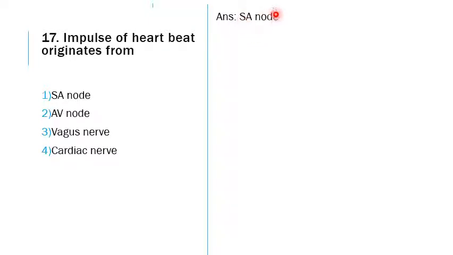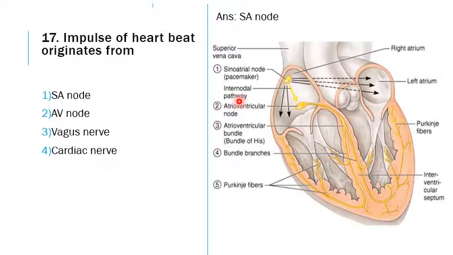The electrical impulses are created here, and then travel to the atrioventricular node, and then the atrioventricular bundle, and then branch out as the bundle branches, and then through the Purkinje fibers it is supplied to all the muscles of the heart.